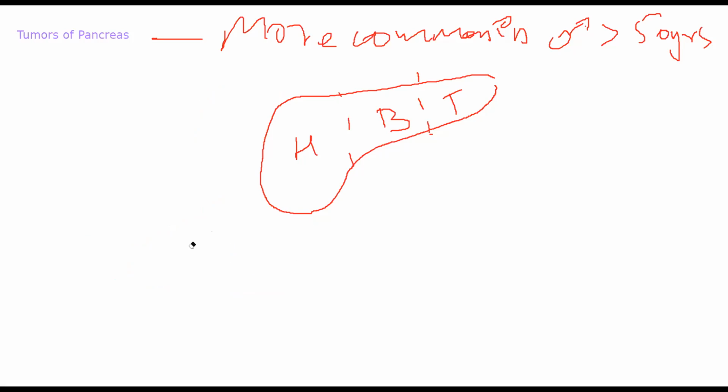Now, etiologically, the causative agents for these tumors can be quite varied. So they will vary from smoking, so someone who is a constant smoker, diet and obesity. Then we have chemical carcinogens. No specific type. If they are coming across chemical carcinogens, they have a higher risk of developing pancreatic tumors.